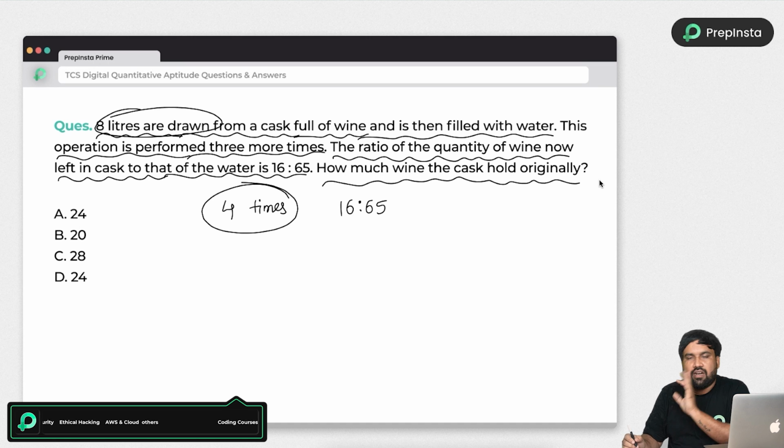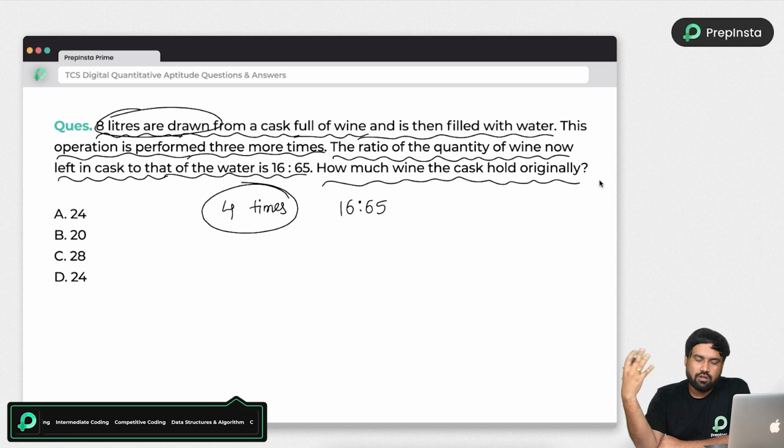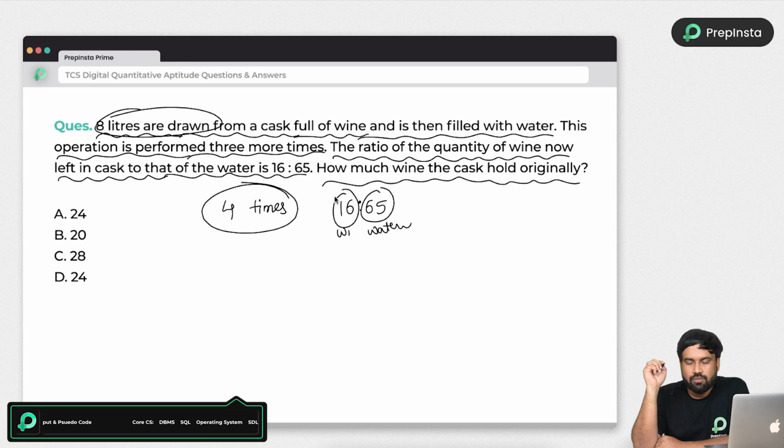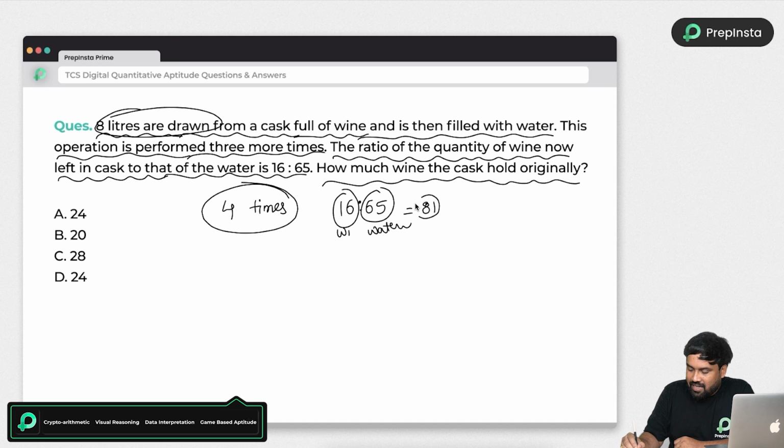So guys, I will tell you the best shortcut for this type of problems, rather than doing lengthy methods or concept oriented ones. I will tell you a simple, beautiful shortcut. Just remember, here the wine is 16 units now and the water is 65 units now. So can I say the total liquid quantity is 16 plus 65, 81 units, right?